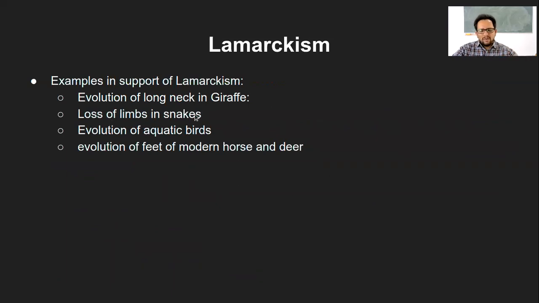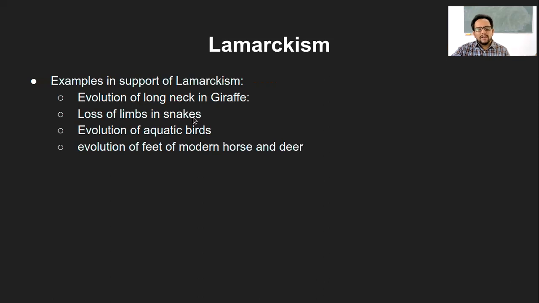What we have already discussed in brief is the long neck in giraffe. Over the time, the giraffe, or this earlier version of the giraffe, whichever species it was, was a kind of grassland animal. But over the time, when the trees started growing and the grass started diminishing, they started stretching their forelimbs and the neck, and that's how the giraffe has a very long neck nowadays. Or loss of limbs in snakes.